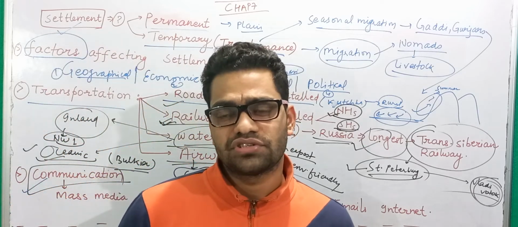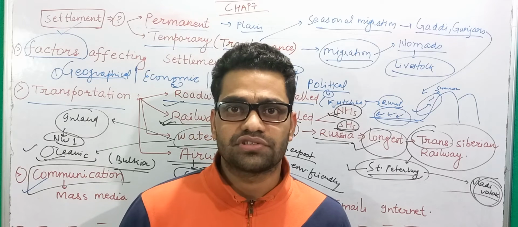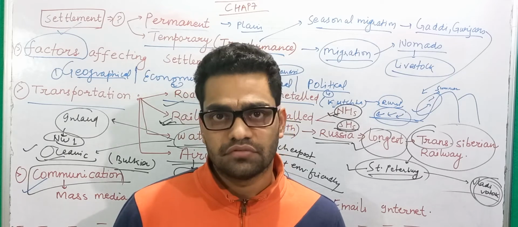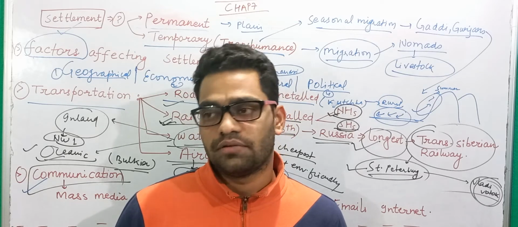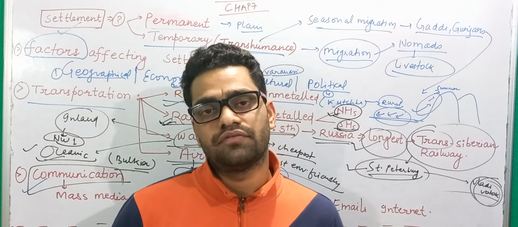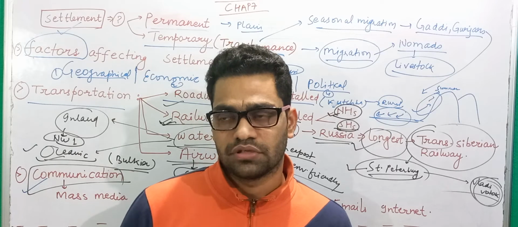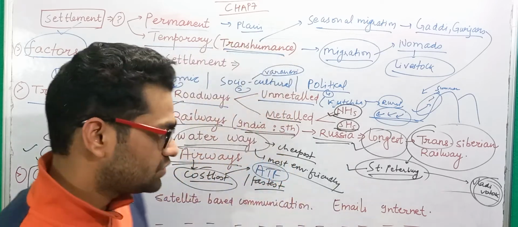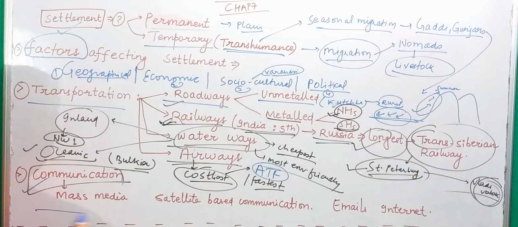Now in communication, there are various modes of communication. You can call a friend from a phone, telephone, mobile, etc. But these are a type of one-to-one communication. Okay, but we have something which is called mass media.